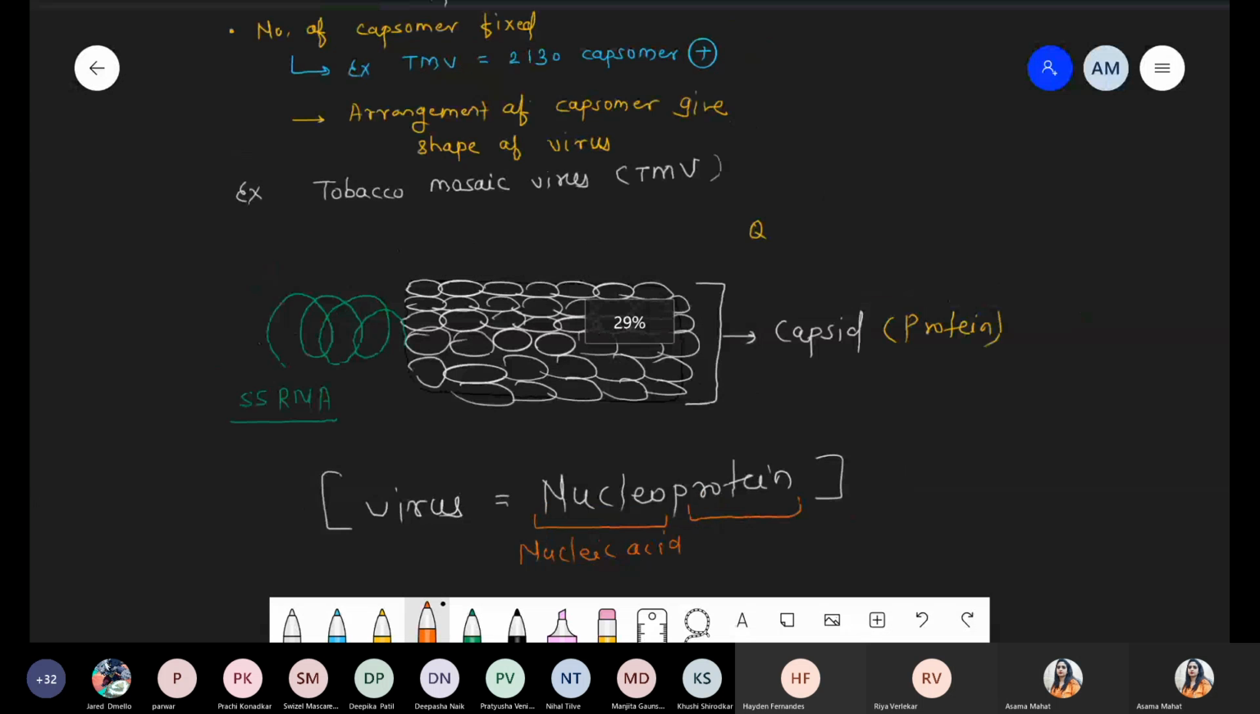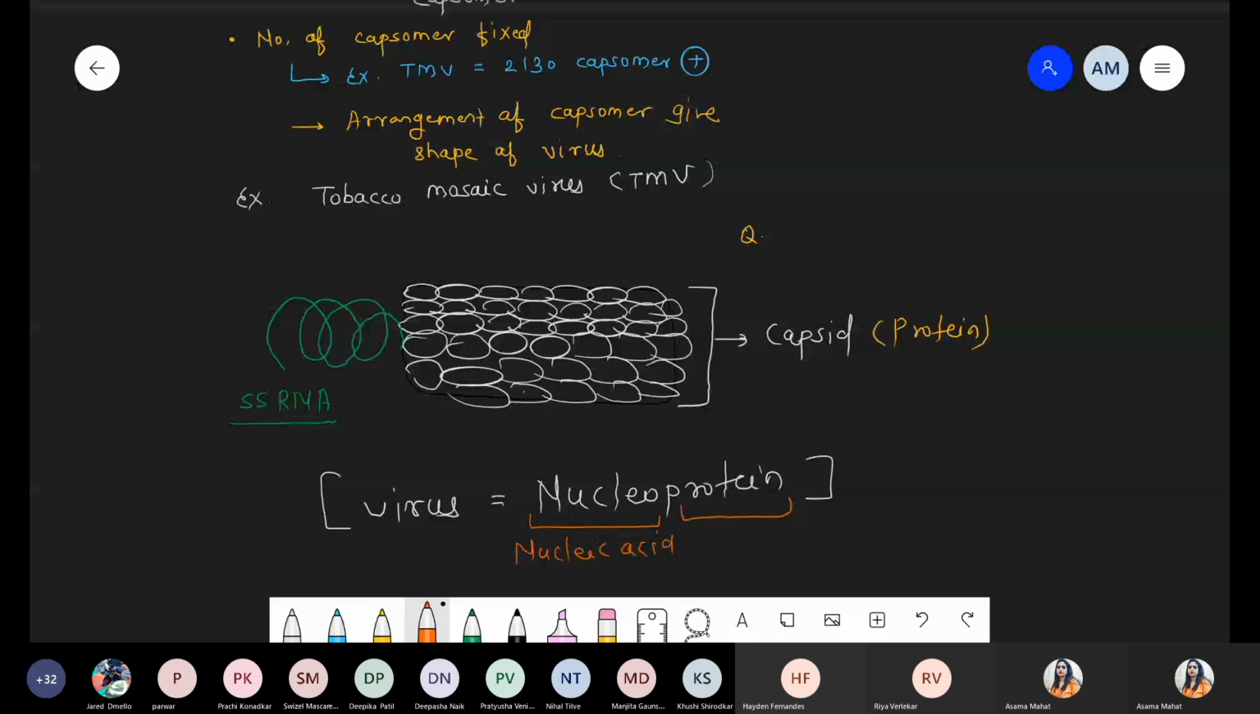Very simple. Tobacco mosaic virus has a single stranded RNA structure, and the protein body is called the capsid. Inside this capsid, the number of capsomers is fixed. A question will not come on the number. No question asking how many capsomers are present in tobacco mosaic virus. Don't worry. Either the question will be that tobacco mosaic virus has single stranded RNA as genetic material, or that the capsid is made up of what? It is made up of protein.